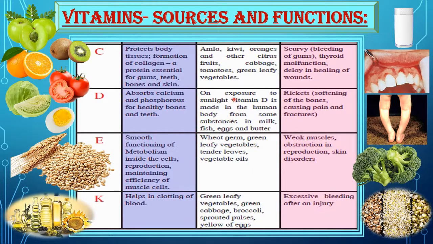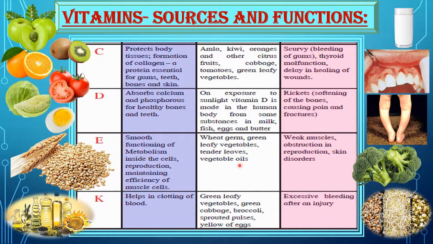And the deficiency disease caused is rickets, which is softening of the bones, causing pain and fractures. Then the next vitamin is vitamin E. Vitamin E helps in smooth functioning of metabolism inside the cells, reproduction and maintaining efficiency of the muscle cells. And the sources from where we get vitamin E are wheat germ, green leafy vegetables, tender leaves, vegetable oils. And the deficiency diseases are weak muscles, obstruction in reproduction, skin disorders.